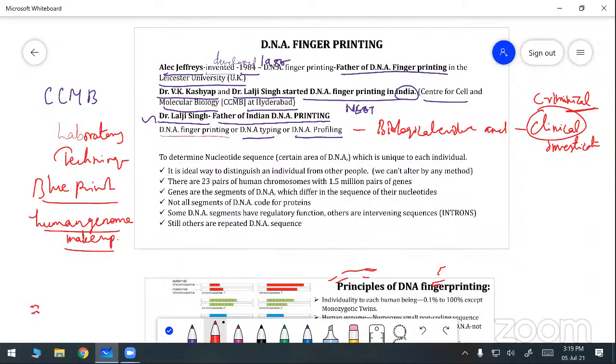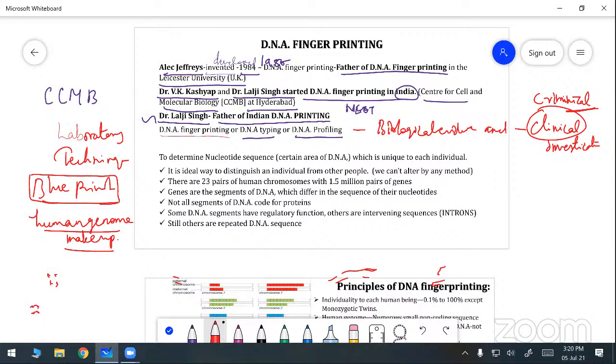Keep these two points in your mind. What is DNA fingerprinting? DNA fingerprinting is a laboratory technique used to establish a link between biological evidence and the criminal in an investigation. And DNA fingerprinting represents the blueprint of the human genome. With the help of DNA fingerprinting, we can compare different human genomes.